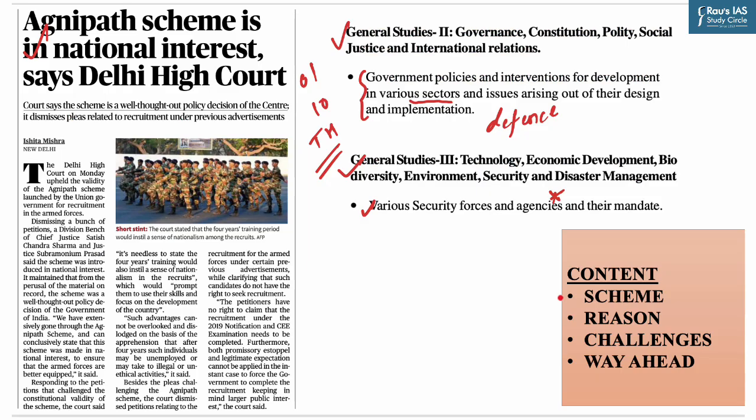So in this discussion, we will be taking up details related to this scheme, that is, salient features. We will also discuss the reason behind bringing such change. We will discuss the challenges that are being highlighted by various experts, and while discussing these challenges, we will also look into what should be the way forward. So let's begin our discussion.